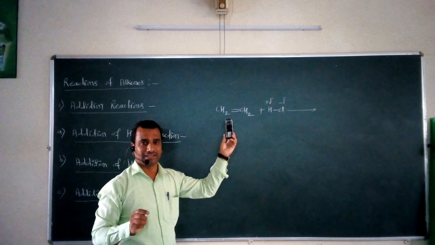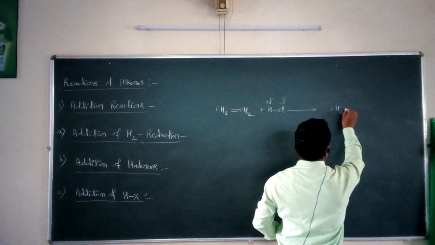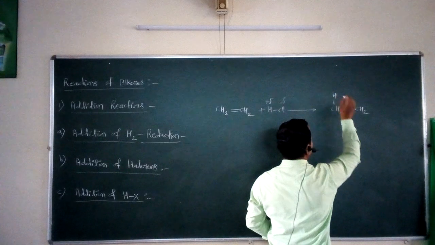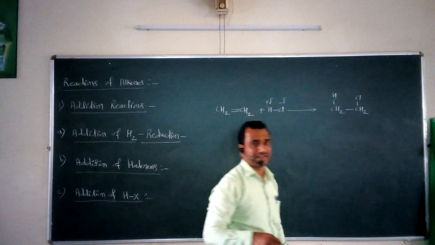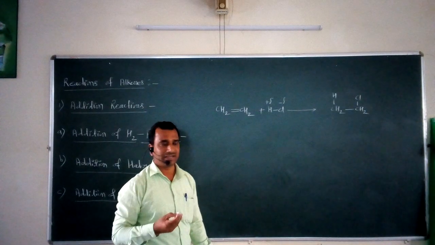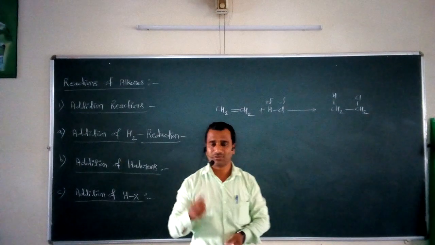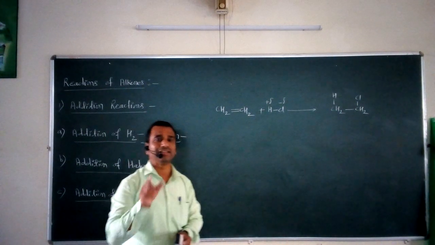You will get such a type of compound, CH2 single bond CH2. First, hydrogen is added to the first olefinic carbon, and second, chlorine is added to the second olefinic carbon. So what will you get? You will get CH3 single bond CH2 single bond Cl. And what is the name of this compound in general? This compound is called an alkyl halide.